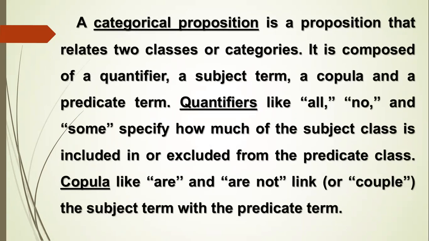A categorical proposition is a proposition that relates two classes or categories. It is composed of a quantifier, a subject term, a copula, and a predicate term. Quantifiers, like all, no, and some, specify how much of the subject class is included in or excluded from the predicate class. Copulas, like are and are not, link the subject term with the predicate term.